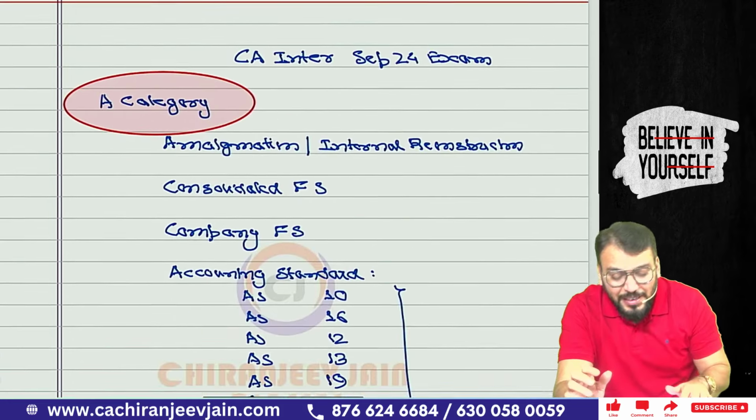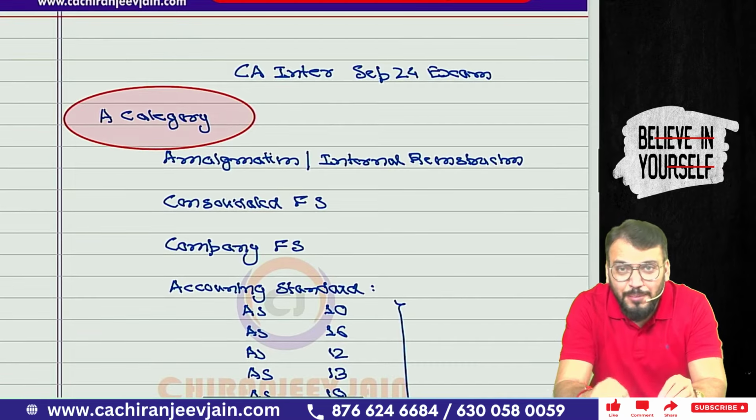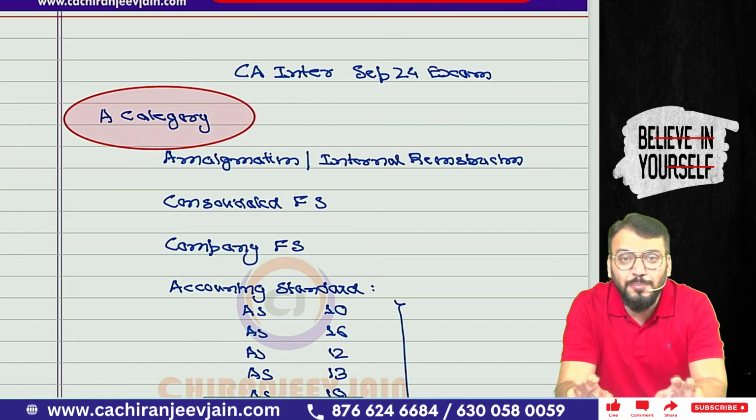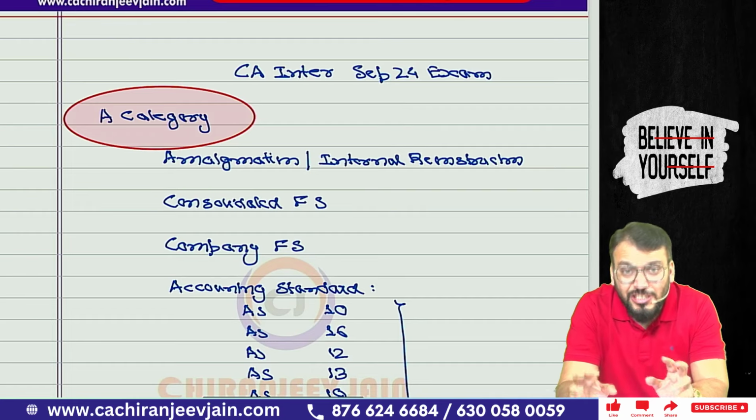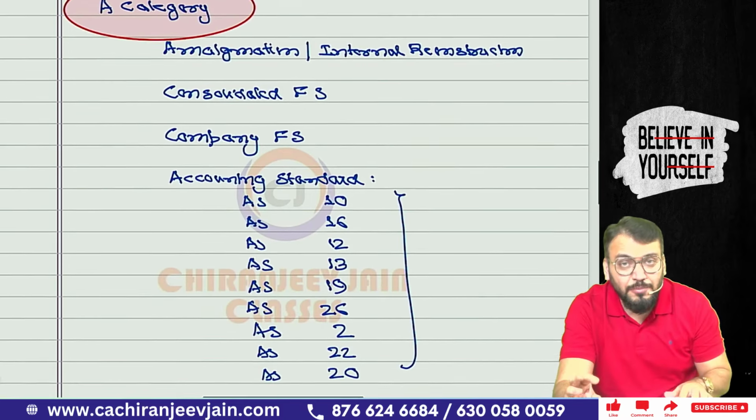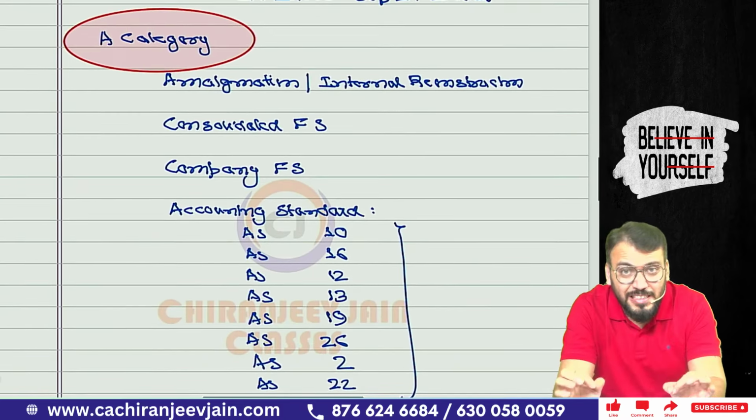So first I will come to the A category chapters. From my point of view, I am expecting more than 50 marks from this A category, around 60% of the marks from these chapters only. These three chapters you should not miss. You should revise them initially.